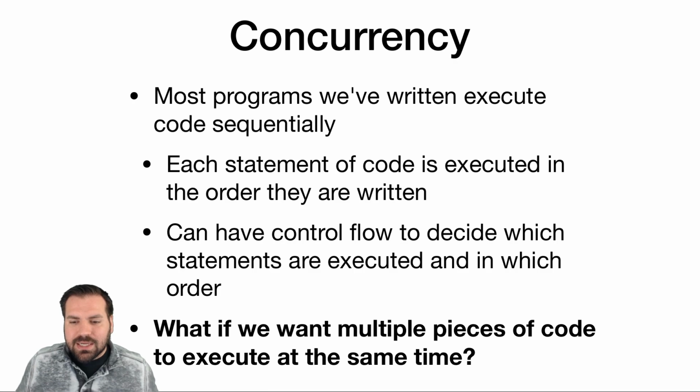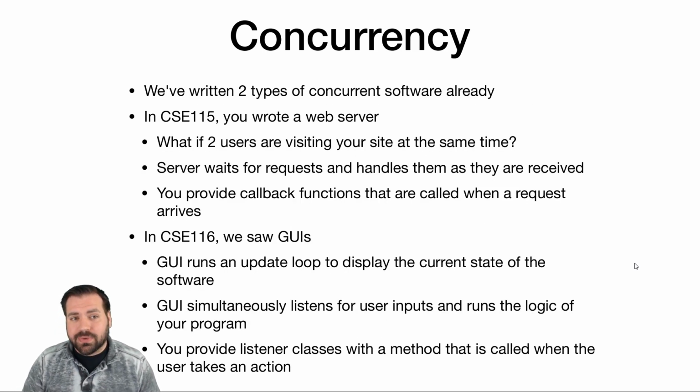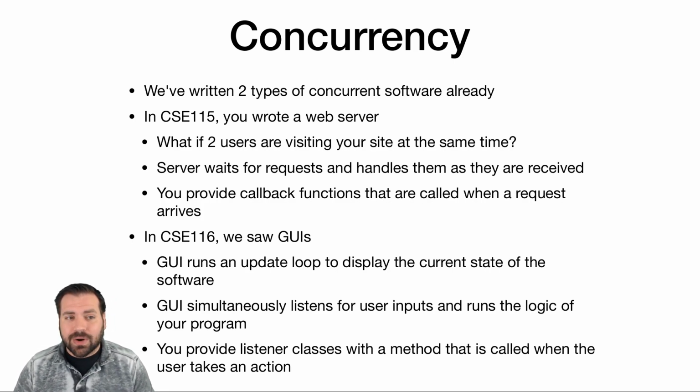And everything's nice, everything's simple. We can run a debugger easily and just step line by line through our code. But what if we want multiple pieces of code to run at the same time? Now, hopefully the first question, unless you already know the answer, is why would I ever want to do that? That's crazy. So you actually had a few situations where you did have different pieces of code running at the same time.